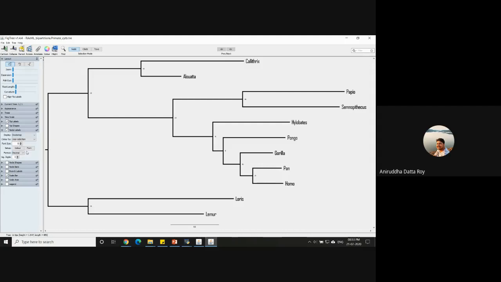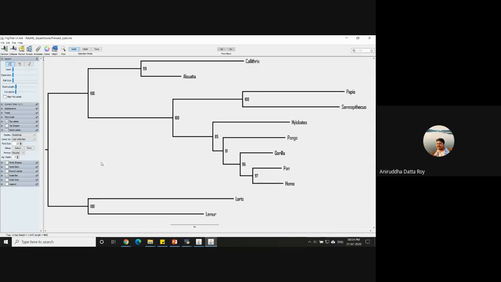So I choose that option, and I can increase the font size. Okay, so this is my maximum likelihood tree, which is rooted properly using Loris and Lemur, and these numbers represent support for these relationships. So basically, if it says 100, that means 100 times this particular relationship was retrieved. If it says 85, that means 85 times this particular relationship was retrieved.